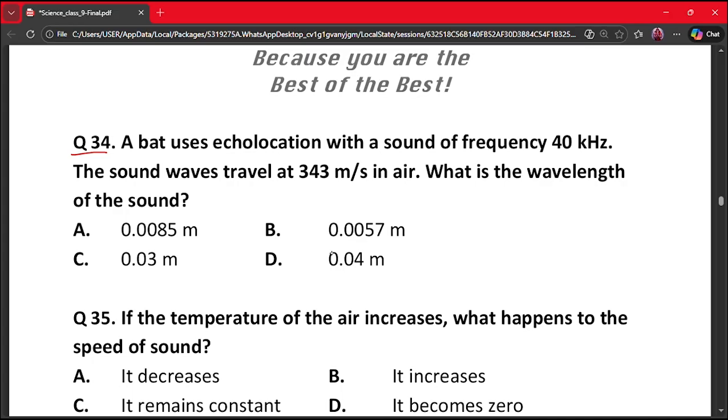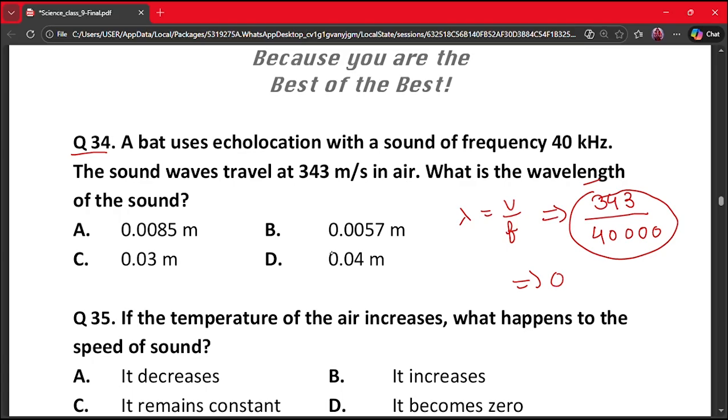A bat uses echolocation with a sound of frequency 40 kHz. The sound waves travel at 343 meter per second in air. What is the wavelength of the sound? So here we are going to use the formula lambda is equal to v by f, that will be equal to 343 divided by 40,000, and this will be equal to 0.0085 meter. So our correct answer is option A.